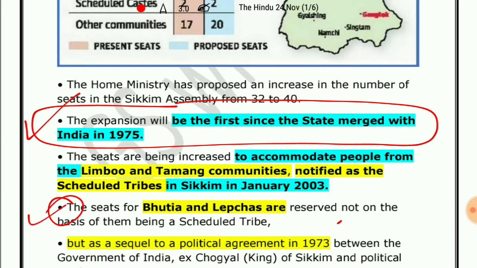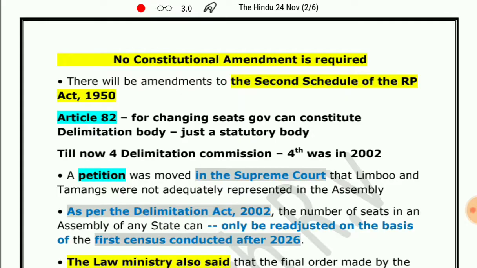One important thing to note is that the seats for the Bhutia and Lepchas tribes are not reserved on the basis of them being a scheduled tribe, but are a result of the annexation agreement between the ex-Chogyal king of Sikkim and the political government of India. So this is the provision.